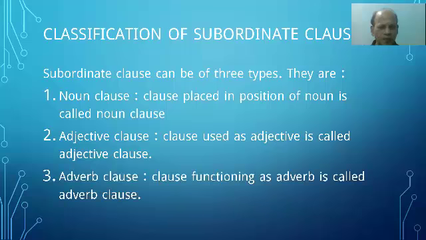Number three, adverb clause. Clause functioning as adverb is called adverb clause. The clause that functions in the sentence as an adverb or in place of adverb is called adverb clause. So three types of subordinate clause: noun clause, adjective clause, and adverb clause.